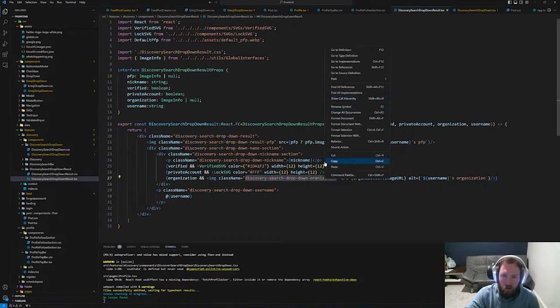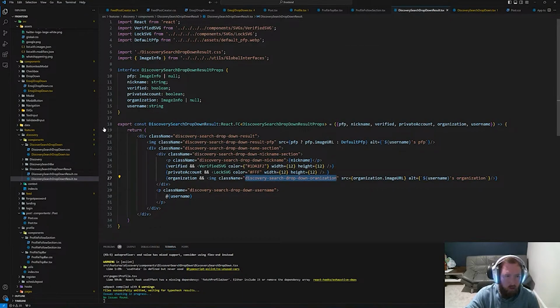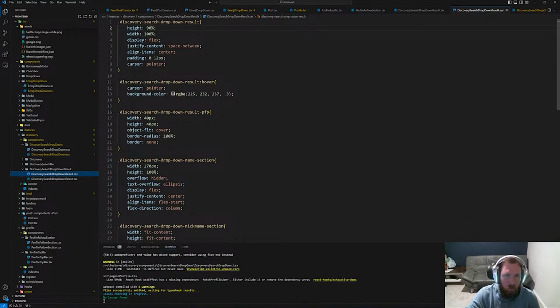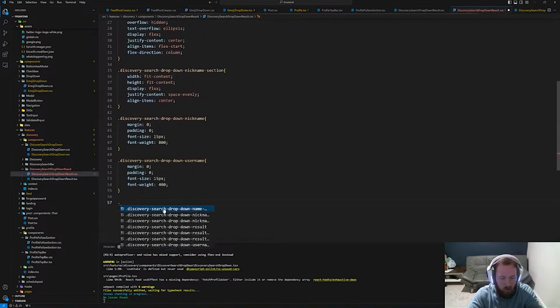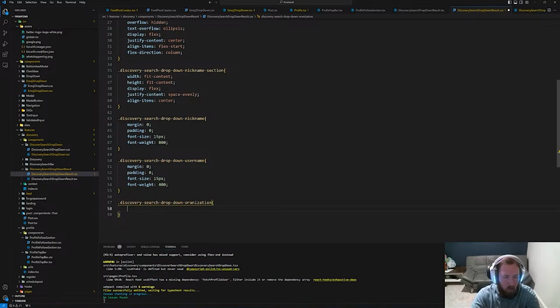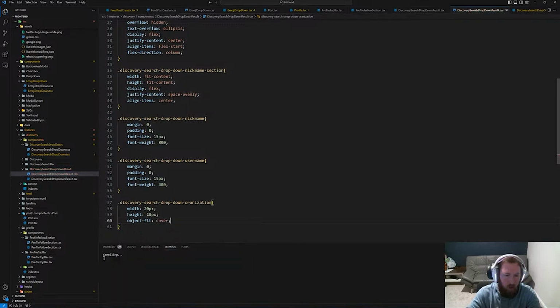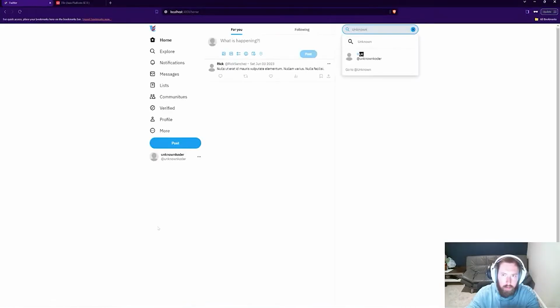Do we never do this? This is discovery search dropdown result CSS. We must not ever do this. Doesn't look like it. So I think do this. We'll say width is 20px maybe. Height is 20px. Object fit, and we want it to be cover. And I think that might do it. So now if we come back in here, except we don't have a username, so that's why it looks jank. I think that might be big enough.